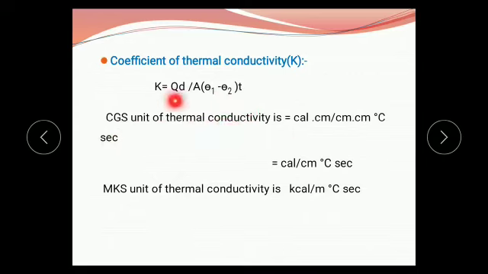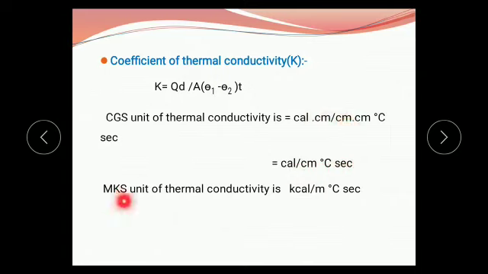Here the formula is K equals Q into D upon A, theta 1 minus theta 2, into T. The CGS unit of heat is calorie. For distance, the unit is centimeter, and the unit of area is centimeter square. The unit of temperature is degree Celsius and the unit of time is second. Therefore we get the final unit as calorie upon centimeter degree Celsius second, because here 1 centimeter gets cancelled.